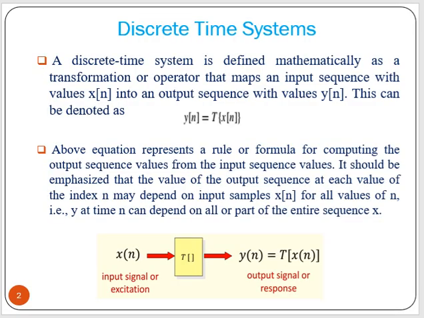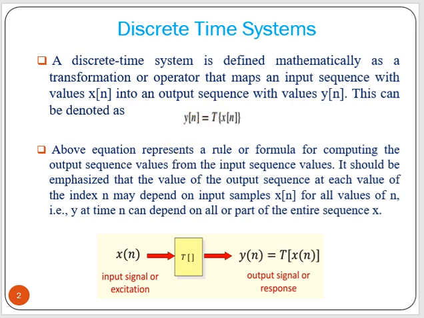Now, a discrete time system is defined mathematically as a transformation or operator that maps an input sequence with values of x[n] into an output sequence with values y[n]. This is denoted by y[n] equal to T of x[n]. This is a transformation or operator on x[n] that provides you output y[n]. So, x[n] is the input and it will have some operation on that, and you will get y[n] output.